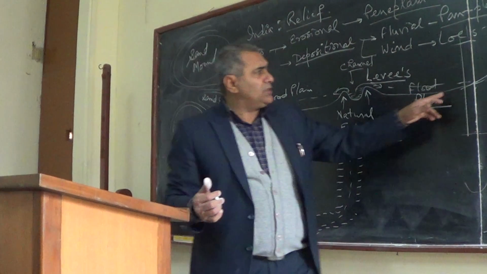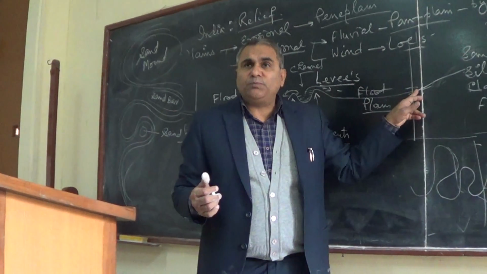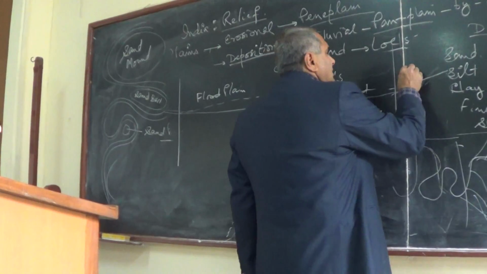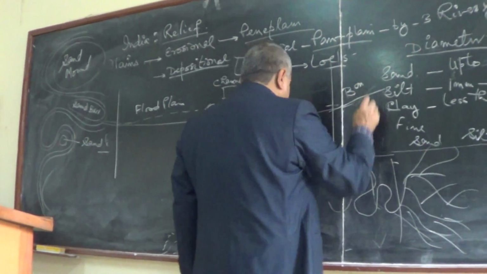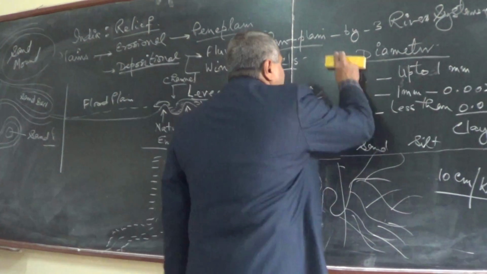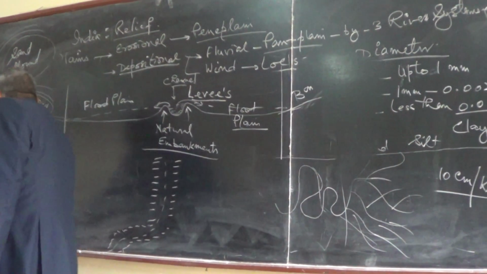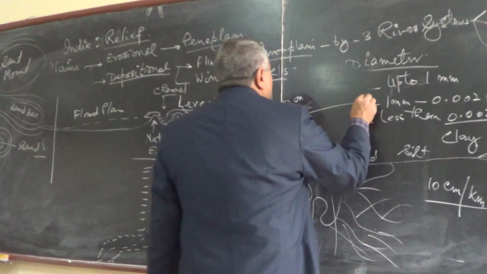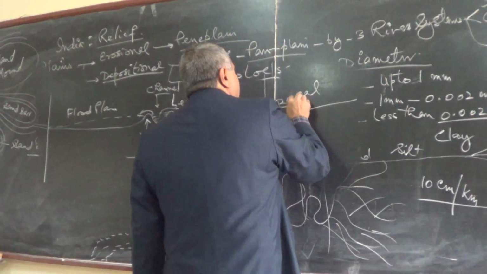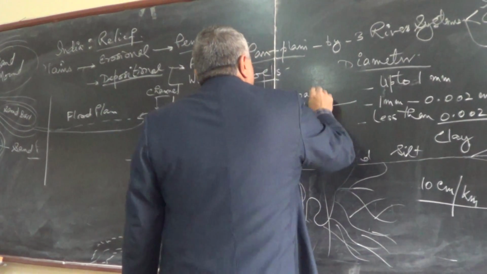But beyond, suppose flood can come up to this area. Beyond this area is known as the Bangar region. Beyond this, where flood water cannot reach, that area is known as the Bangar region. This is also alluvial. Bangar, B-A-N-G-A-R.